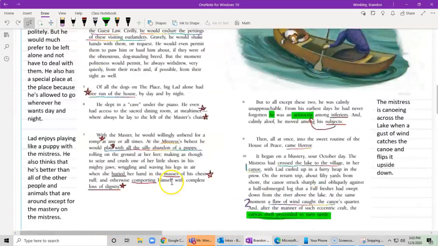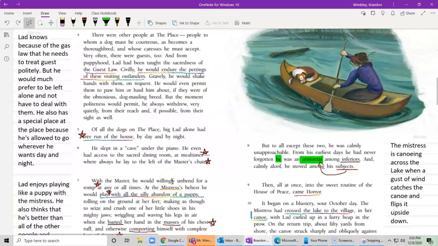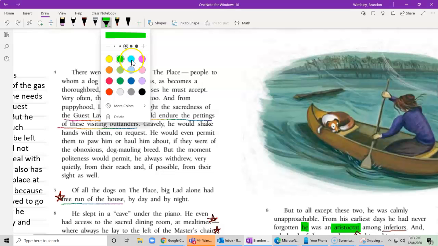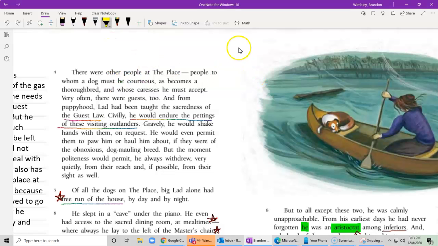Paragraph 4. And remember, we're looking for that vowel consonant silent E pattern. So let me get my highlighter, and we're going to do a yellow highlighter for this part. However, there might be more, so if you see something I missed, let me know. There were other people at the place. We already got place, so I'm going to leave that one off.